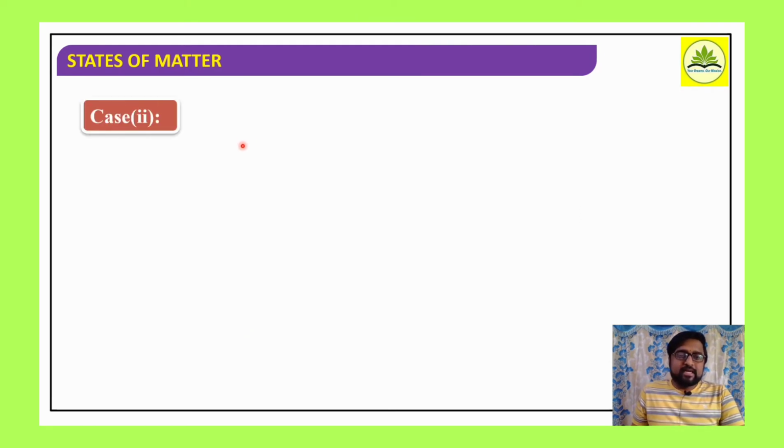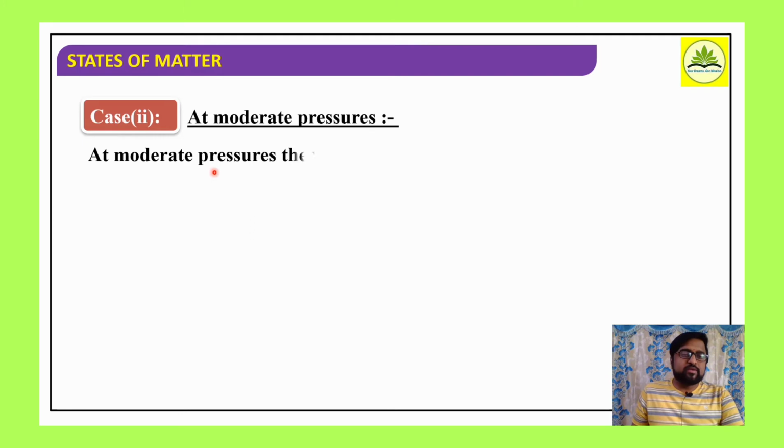Now consider the second case, at moderate pressures, not too high, not too low, neither too high nor too low, just moderate pressures. So at moderate pressures, what happens? The volume decreases as compared to the previous condition. When pressure is too low, volume is too high.